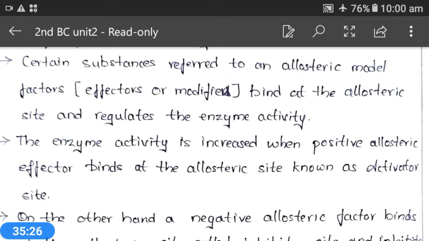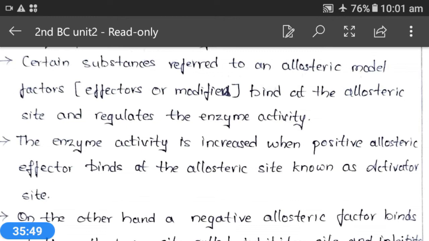Inhibition means stopping the enzyme activity. Simply we can say it is stopping of the enzyme activity. And how can we stop this enzyme activity? By different inhibition methods. The first one is reversible inhibition.